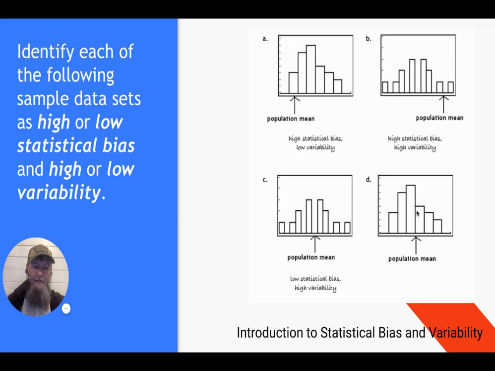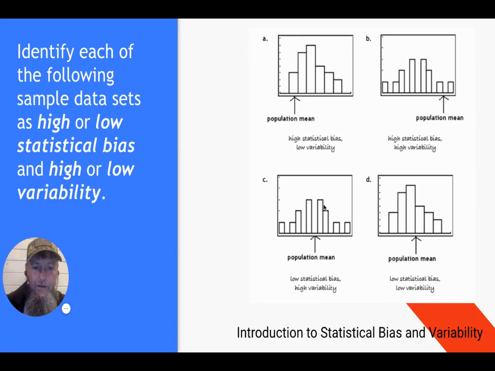And finally, D, obviously the others are all taken, so this would be low statistical bias and low variability. Not very spread out, and the population mean is right where the sample mean is, and that's actually correct. If you wanted some way to determine exactly how these work, you need to look at these really carefully. There's another way to look at this.